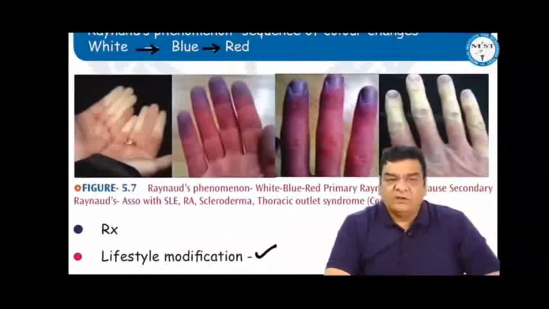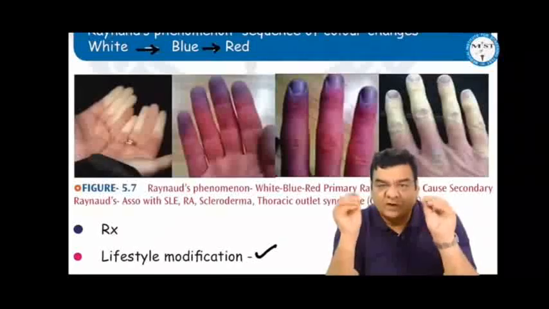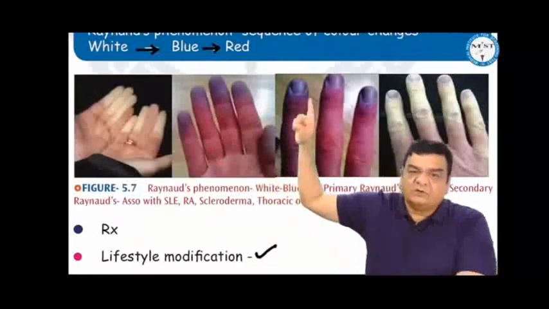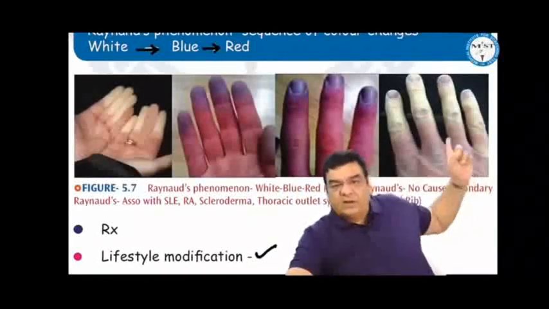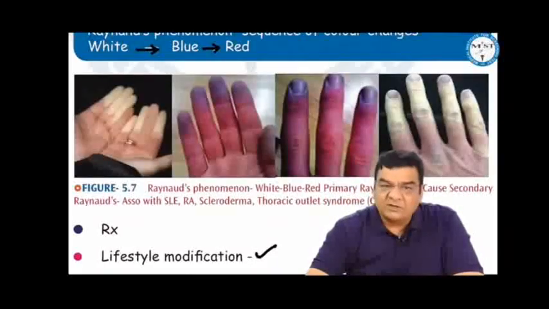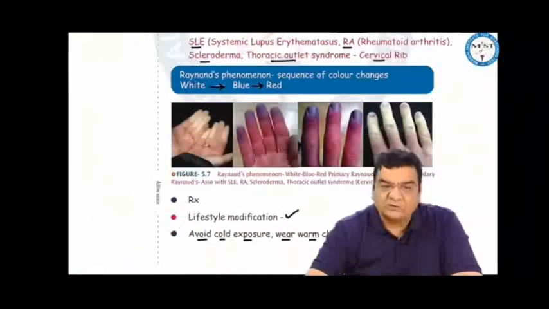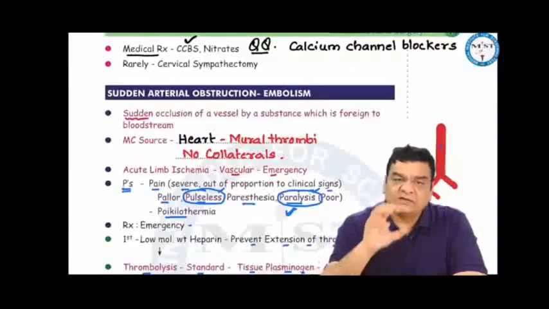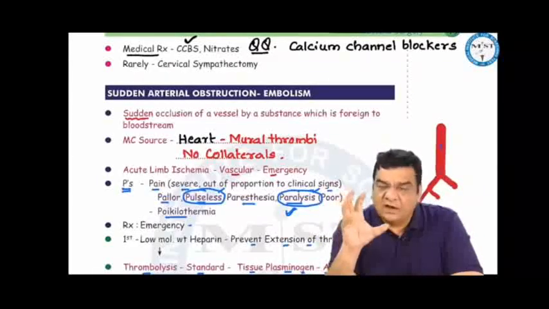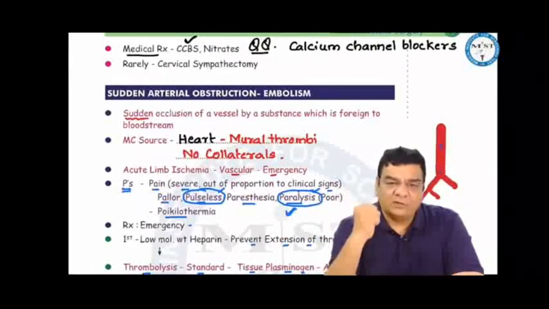Now, in this young female, as soon as she is asked to dip her hand in cold water, because of spasm of the arterioles, it becomes white. Due to stagnation of blood, it becomes blue. And now when the lady warms her hand, the blood again reappears and it becomes red. The mainstay of treatment of Raynaud's is lifestyle modification, avoid cold exposure, wear warm clothing. We can use medicines like calcium channel blockers and nitrates to relax these arterioles. And very rarely, we can advise cervical sympathectomy in intractable cases.